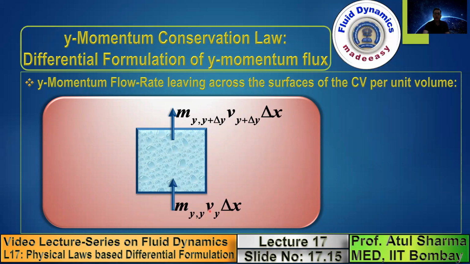This v is the velocity at surface y. This v is the vertical velocity on the y plus delta y. Note that I am not showing velocities as ux, uy. I am showing u as the velocity in the x direction, v as the velocity in the y direction.